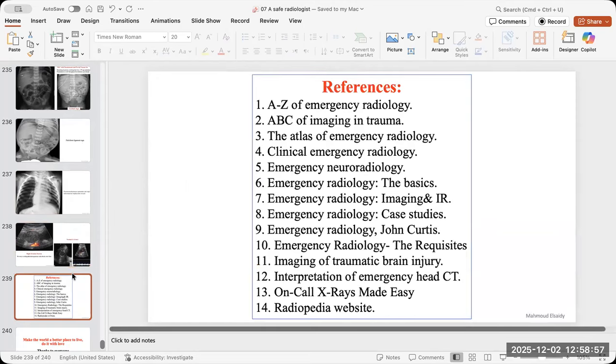And this is the list of the books. You don't have to go through all of them, but you have to cover all of the emergency cases from any place, Radiopaedia, textbooks, anywhere. But always think about emergencies.